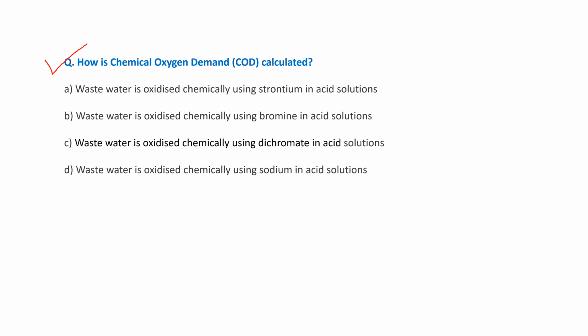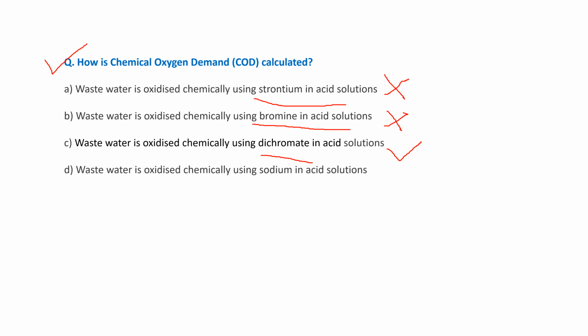So the first option is the wastewater is oxidized using strontium in acid solution. Wrong, we are not using the strontium. The second option is the wastewater is oxidized chemically using the bromine in the acid solution. No, we are not using the bromine. Third one is the wastewater is oxidized chemically using dichromate in acid solution. So this is the right option. We are using the potassium dichromate in the sulfuric acid solution.